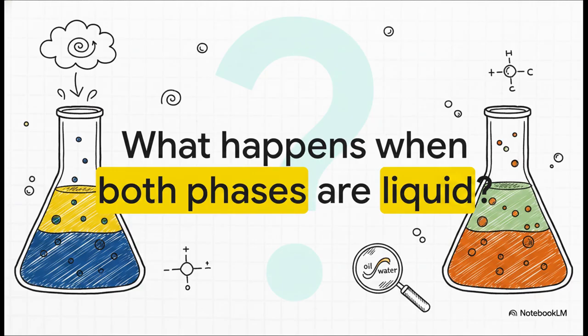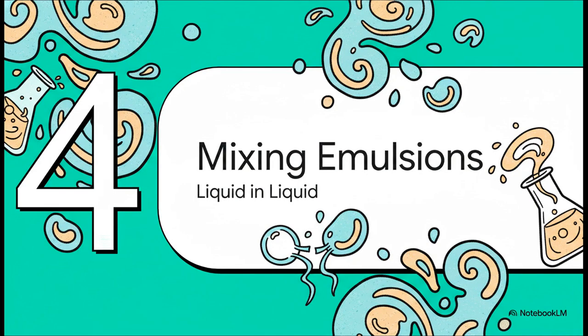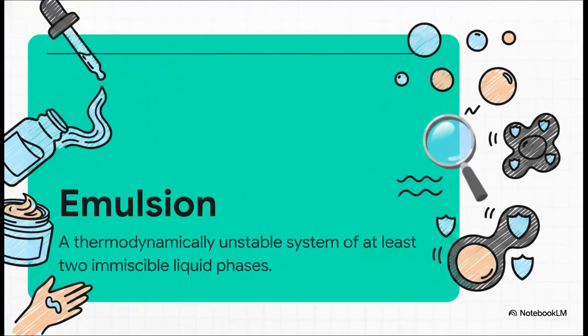How do we battle thermodynamics when we're trying to mix two completely immiscible, or unmixable, liquids together? Think oil and water. Which brings us to the second half of our explainer, Section 4, emulsions, mixing the unmixable. Whether we're talking about a flowing oral medication or a thick, luxurious skin cream, an emulsion is basically taking oil and water and forcing one to disperse as tiny droplets into the other.